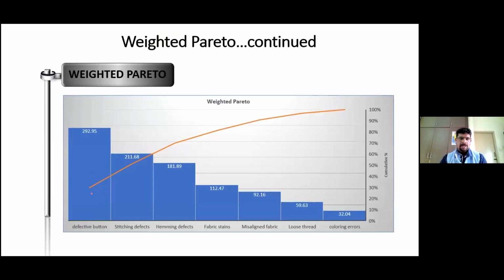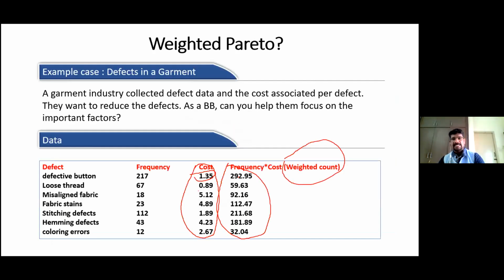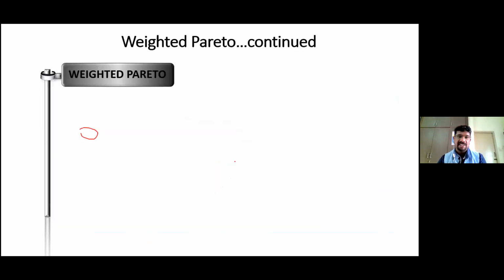See, so we got the data which is calculated here. Okay, we plot as per this data. We don't plot the frequency. Previously, we plotted the frequency. Now we are plotting the weighted count. Okay, that is the difference from the normal Pareto. What we have done previously is the normal Pareto. This is the weighted Pareto. So now I am using the weighted count instead of the frequency.